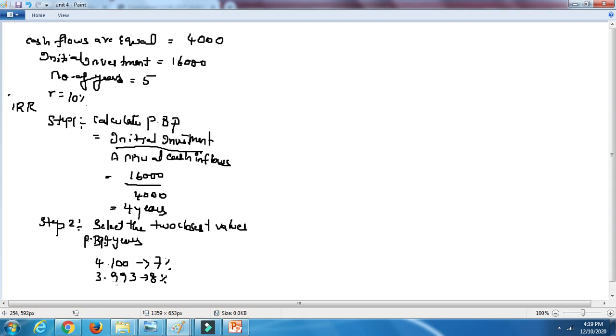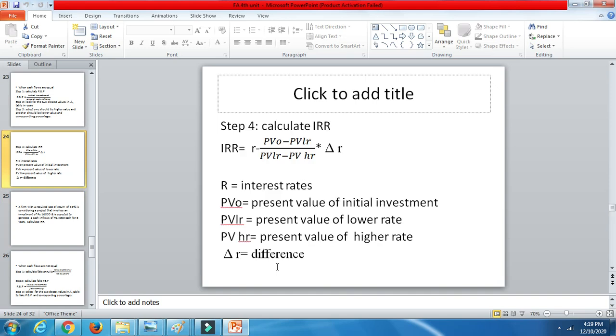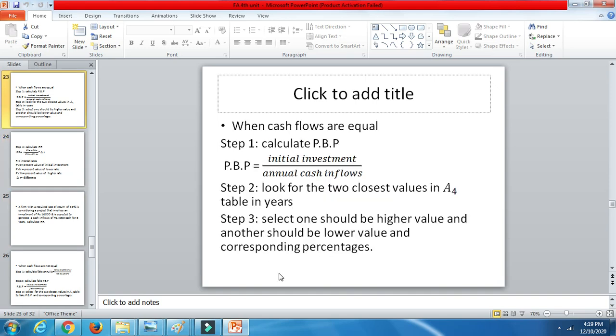As I said, look for the two closest values in the A4 table, one higher and one lower, and take the corresponding percentages.